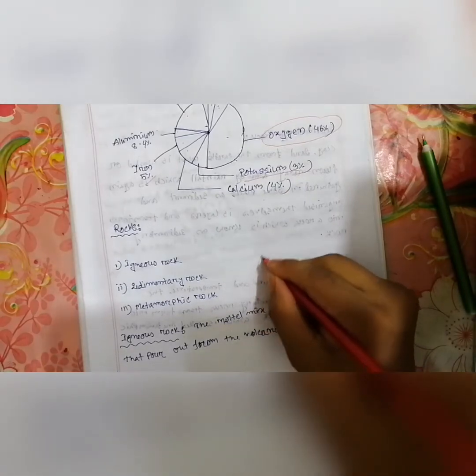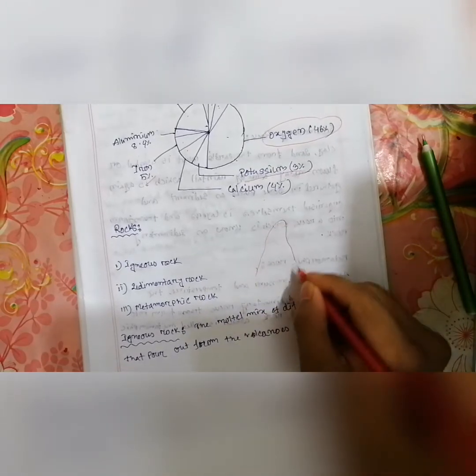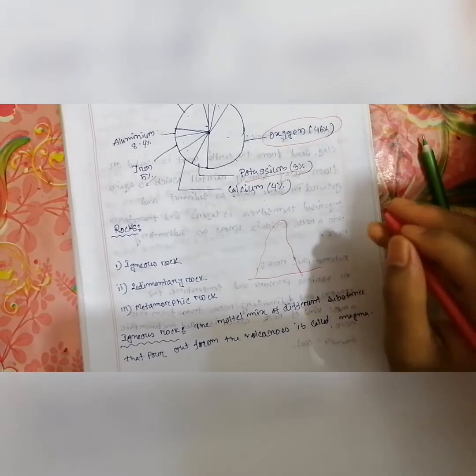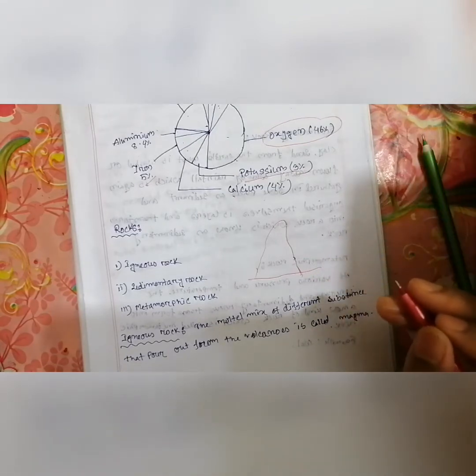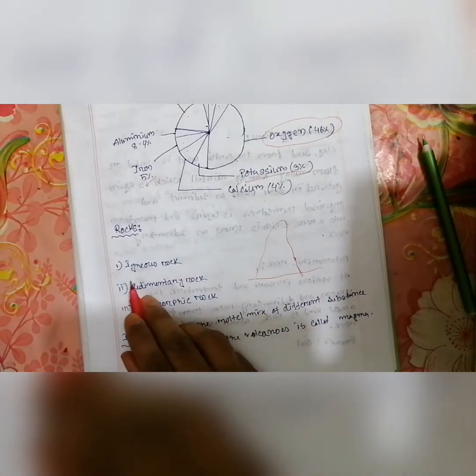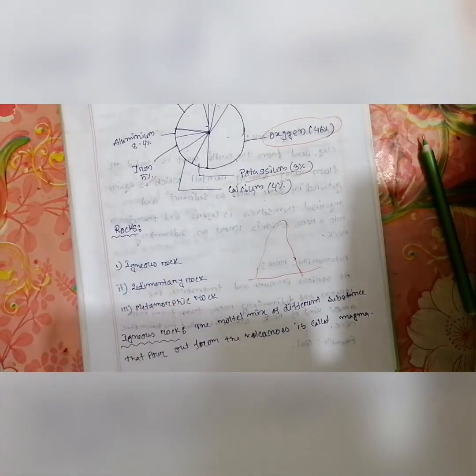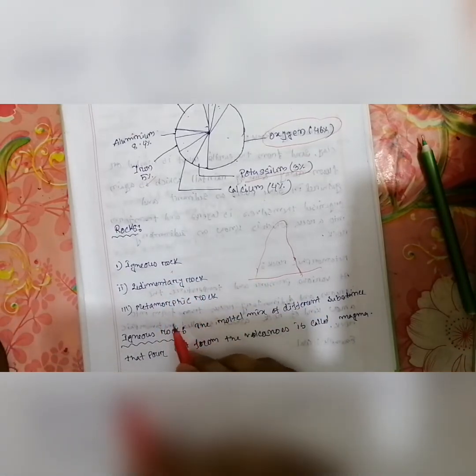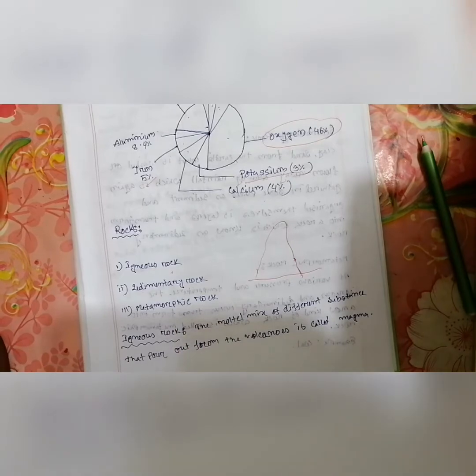That means this graph looks like a rock. Rocks are of three kinds: igneous rock, sedimentary rock and metamorphic rock.